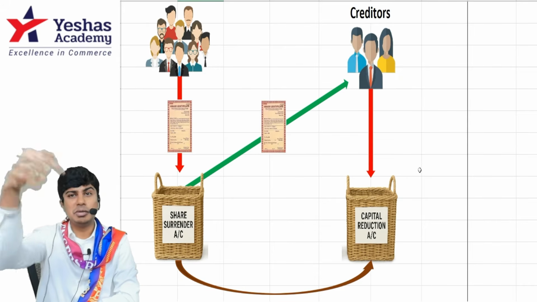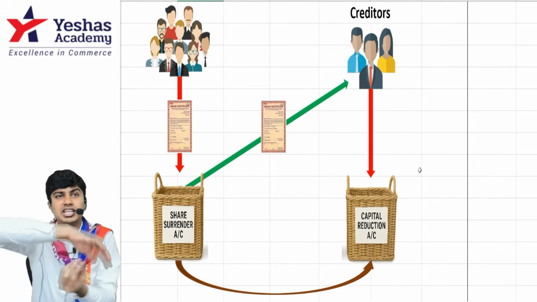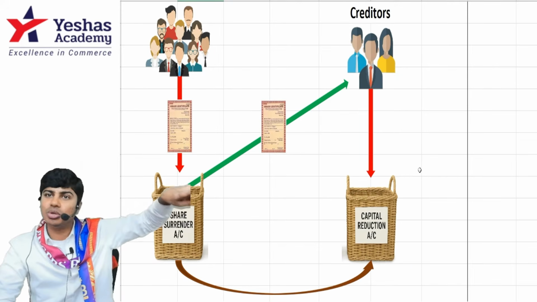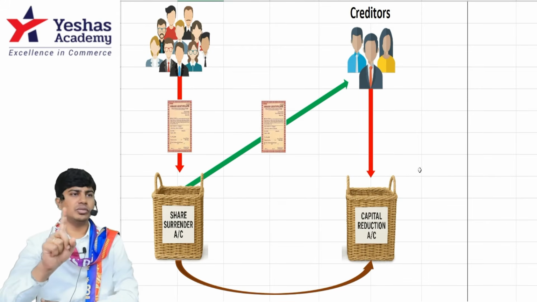Preference shareholders surrendered preference shares. I converted them to equity shares before issuing to creditors. Is there a journal entry for conversion? No. When I issue, whatever shares I issue, that I'll credit. Got it? Quick one minute revision of everything that I told.